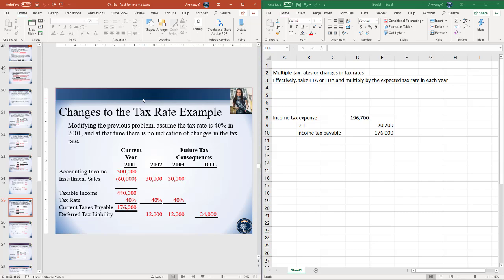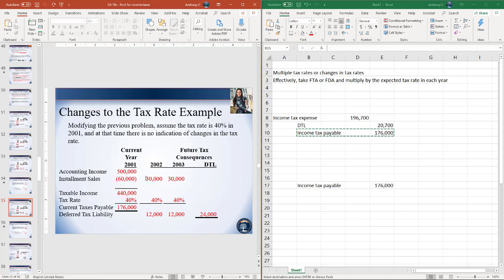So now let's modify that previous problem, but assume the tax rate is 40% in 2001, and at the time there's no indication of changes in the tax rate. So in this case, our income tax payable would stay the same. However, our future tax consequences, or DTL, would change. Right? As of 2001, we would still expect the tax rate to be 40%.